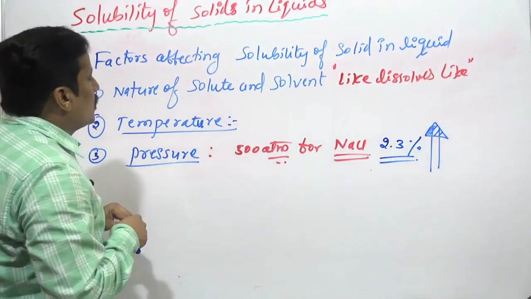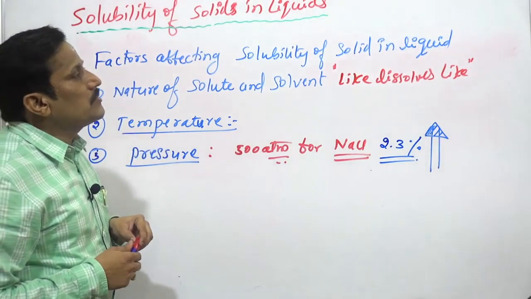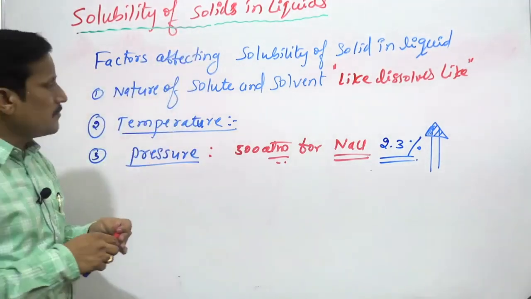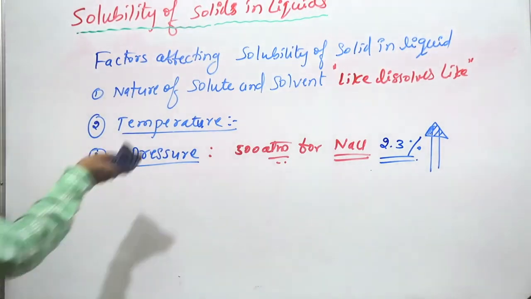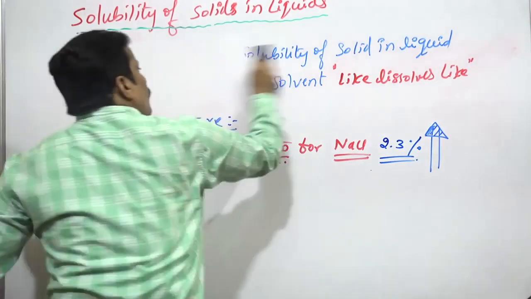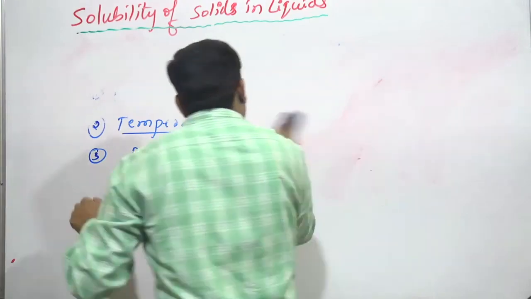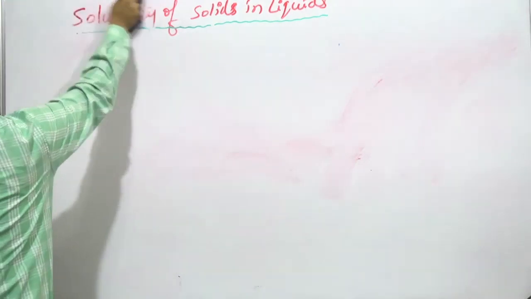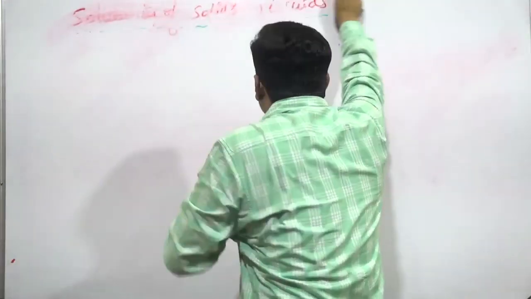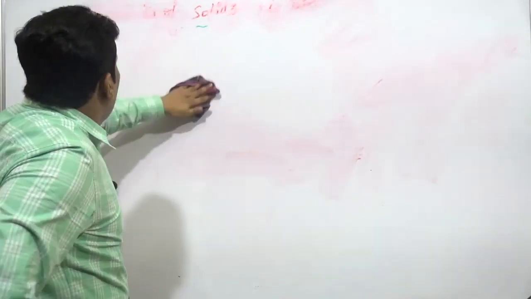How does temperature affect the dissolution or solubility of solids in liquids? I am going to draw some graphs, some lines. Generally we think that with an increase in temperature, solubility increases.